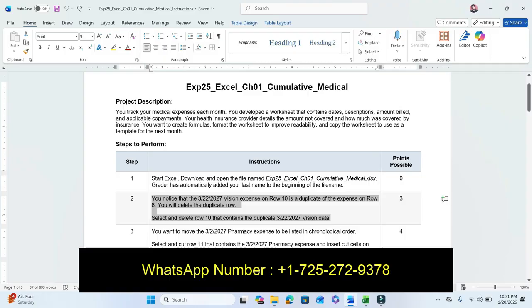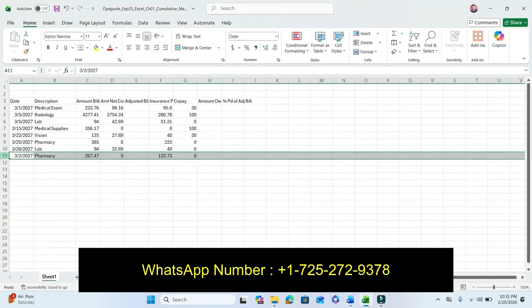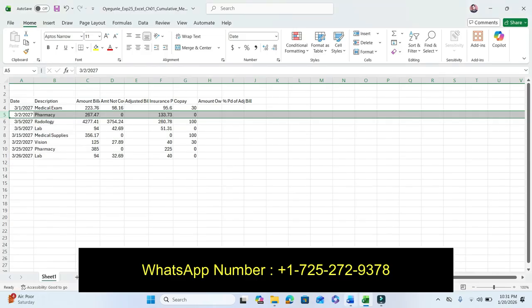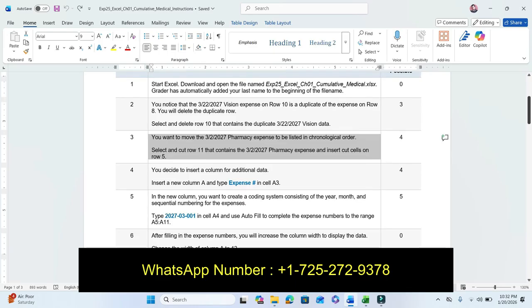Now move to step number 3. You want the 3/2027 pharmacy expenses listed in chronological order. Select and cut row 11, then insert it in row 5. Okay, so click on row 11, press the date, and select cut cells. So our step number 3 is completed. Nothing more in this step.